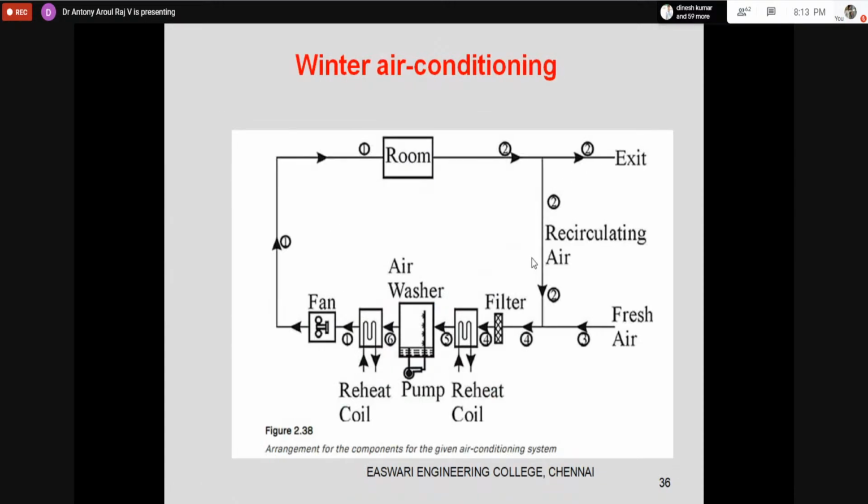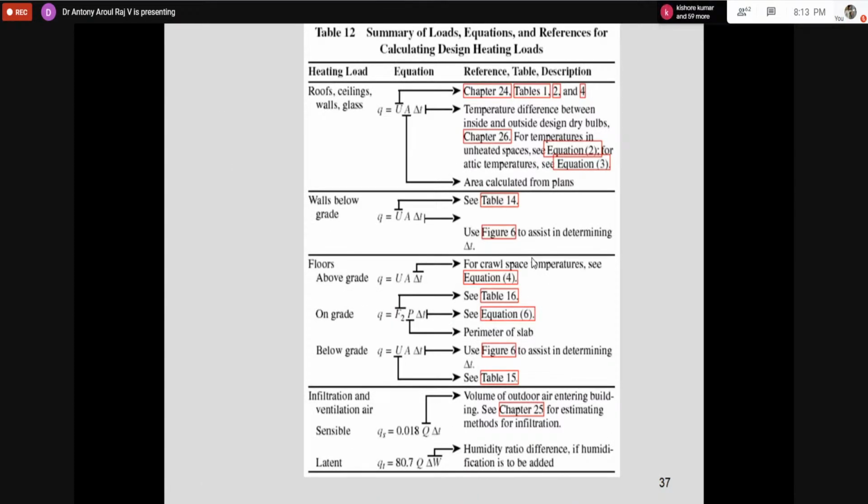So if you are going for cooling load calculation for heating design, you will be hitting all the sensible heat, even the outdoor air sensible heat is also there. Plus, you have to know the amount of moisture which has to be added, because you have to decide the amount of moisture that can be added so that for winter design the room will be comfortable. So that calculation also you have to do.